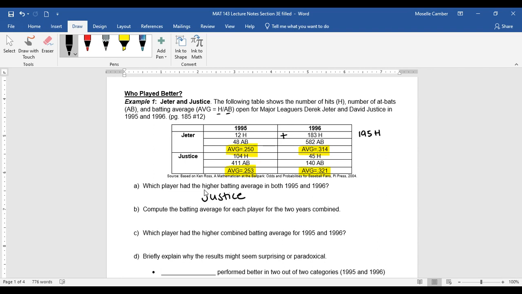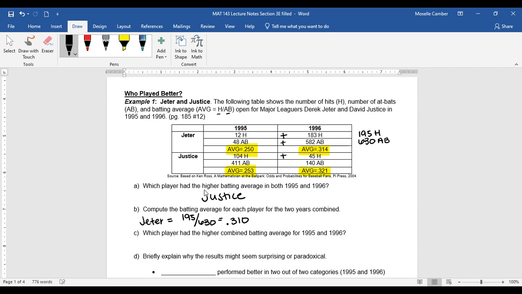At-bats, we have 48 in 95 and 582 in 96, so that gets us a total of 630 at-bats. So Jeter's average is 195 divided by 630, which gives us a .310.